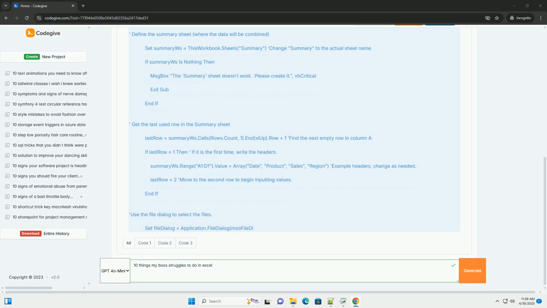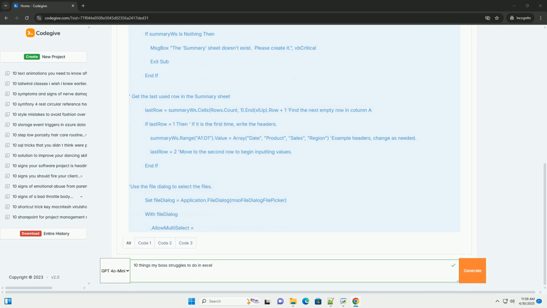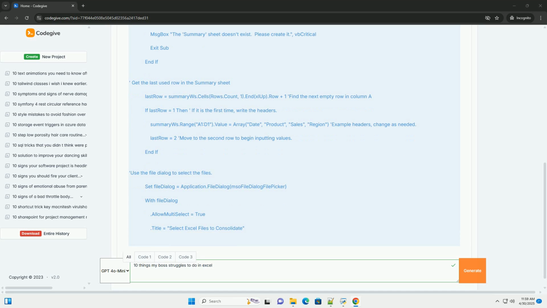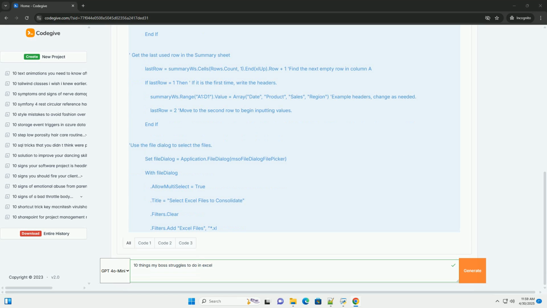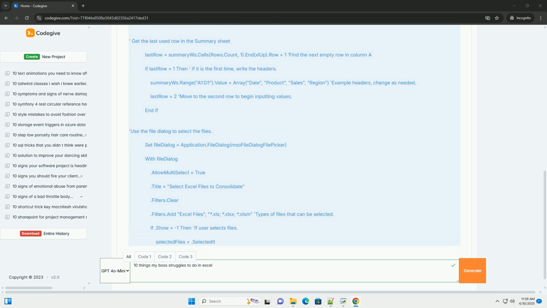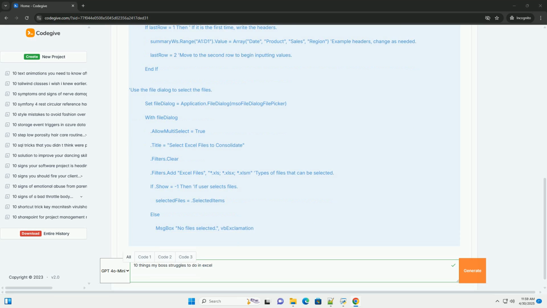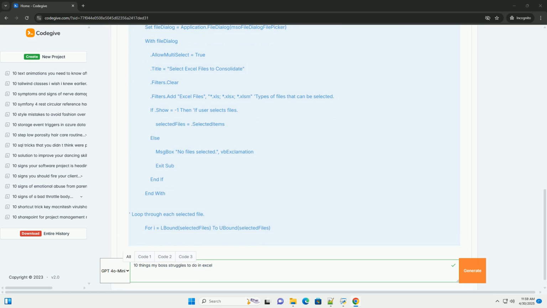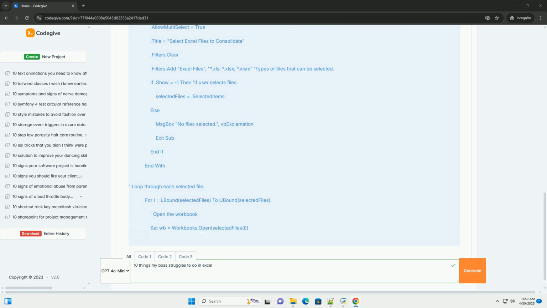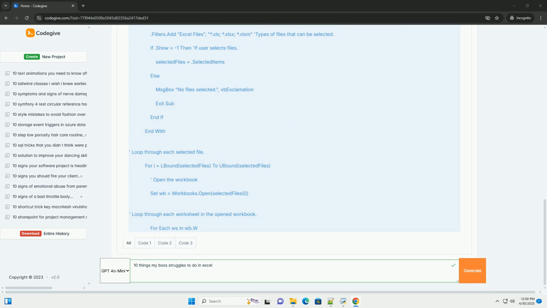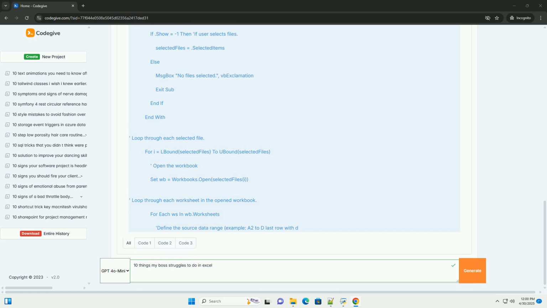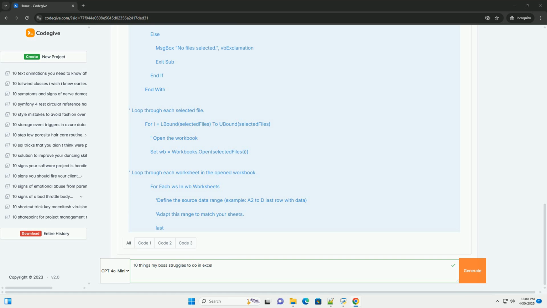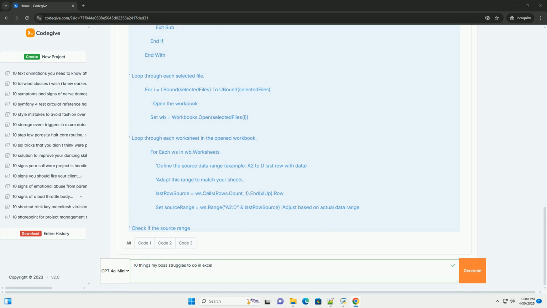VBA security. Make sure your boss's Excel security settings are set to allow macros. Go to File, Options, Trust Center Settings, Macro Settings, and choose Enable All Macros (not recommended, potentially dangerous code can run), or Disable All Macros Except Digitally Signed Macros. The latter is safer if you have a digital certificate. Explain the risks of enabling all macros and the importance of only running code from trusted sources.